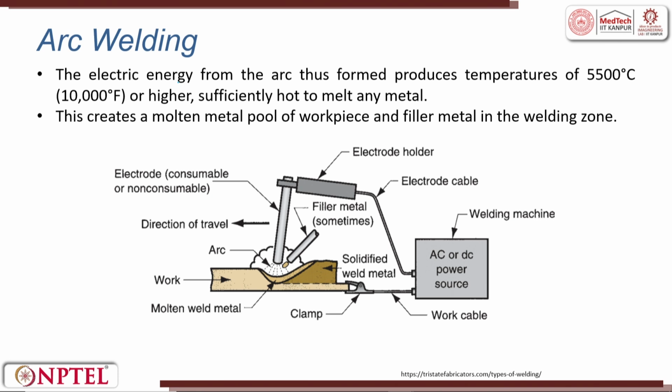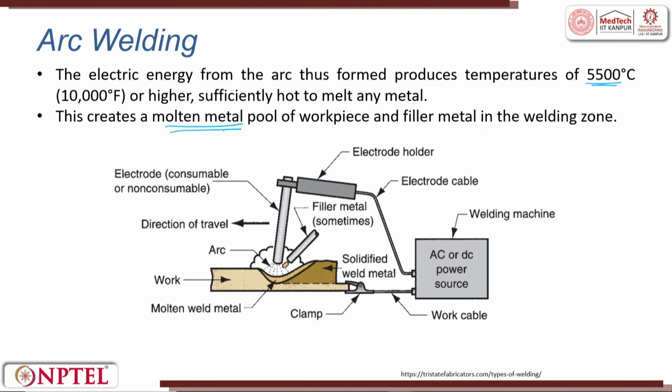The electric energy from the arc thus formed produces a temperature of around 5000 to 5500 degrees Celsius. The arc temperature is very, very high. So, with this temperature, whatever be the material, you can melt. This creates a molten metal pool of workpiece and filler material in the welding zone. So, a molten pool comes into existence.